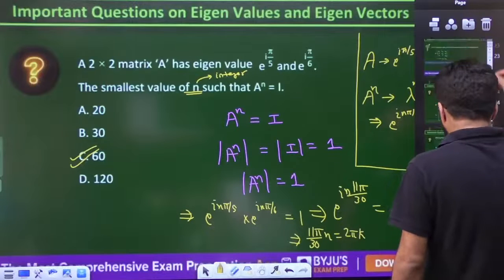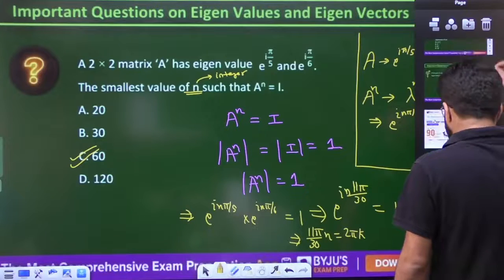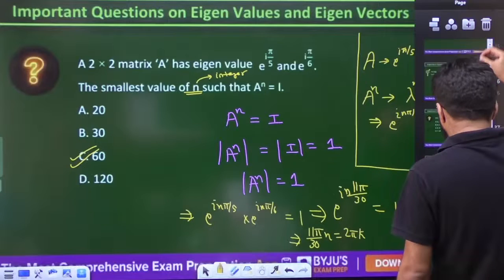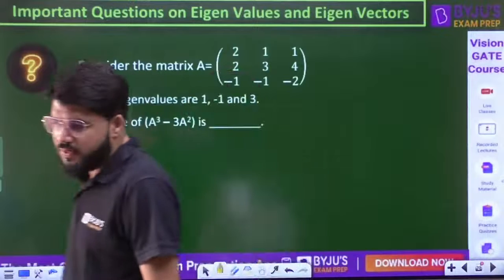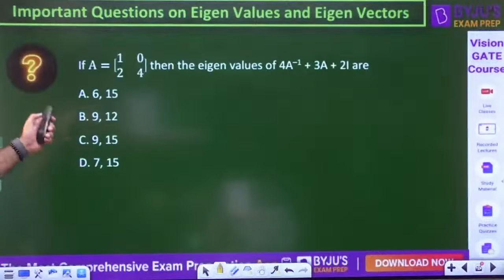Okay, so now if I move ahead to the next case. Whatever property I took right now, let us solve the question first related to it. Then there are some other cases to discuss. Just now we have discussed this property, so here is another question related to it. Have a look into this one first.